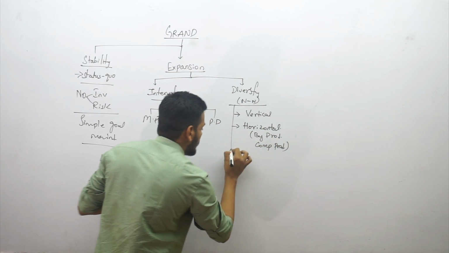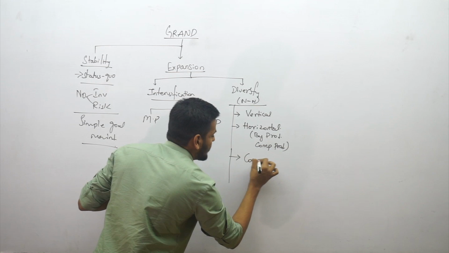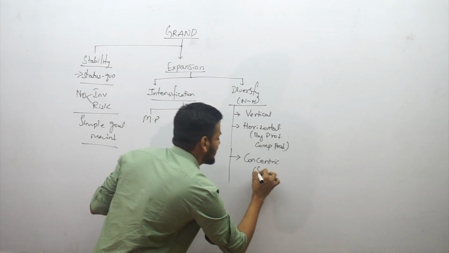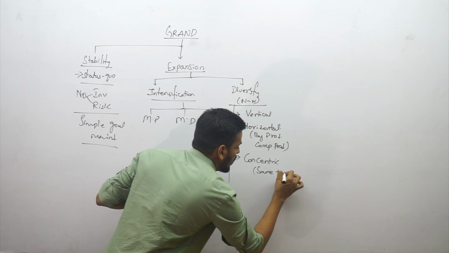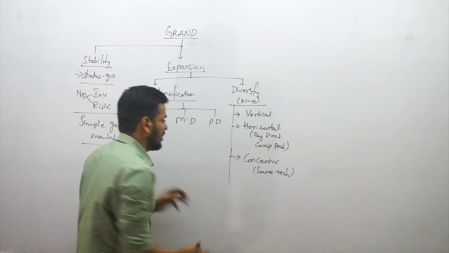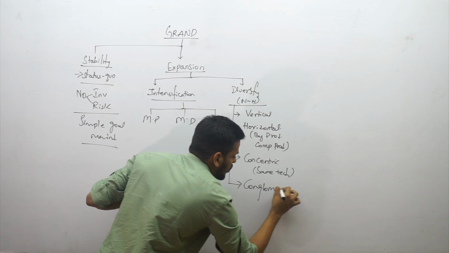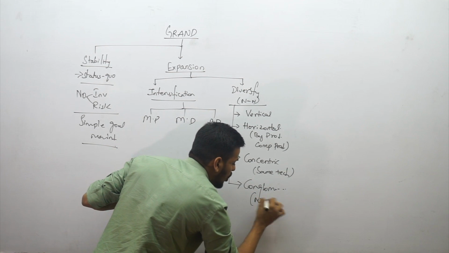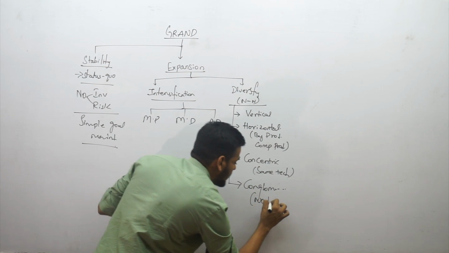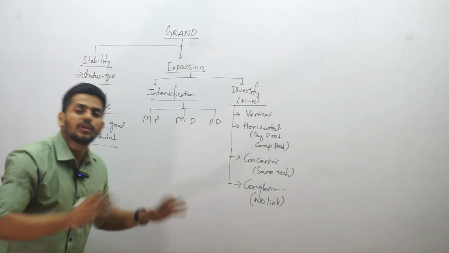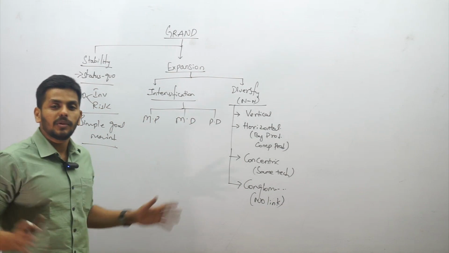Then comes concentric diversification. What is concentric diversification, guys? It is about the same technology or same process. And the last one is conglomerate, where there is no link between your existing products and new products, absolutely completely new business you are diversifying into, right?